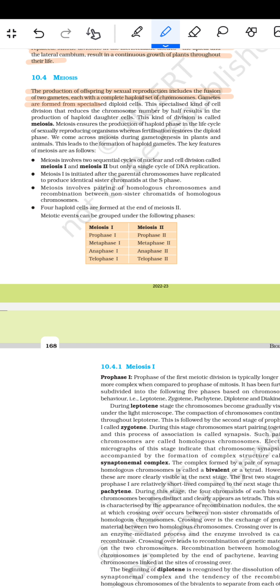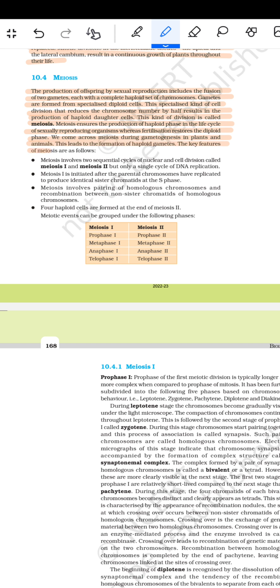Gametes are formed from the specialized diploid cell. The specialized kind of cell division that reduces the chromosome number by half, resulting in the production of haploid daughter cells, is called meiosis. Meiosis ensures the production of the haploid phase in the life cycle of sexually reproducing organisms, whereas fertilization restores the diploid phase. We come across meiosis during gametogenesis in plants and animals. This leads to the formation of haploid gametes.